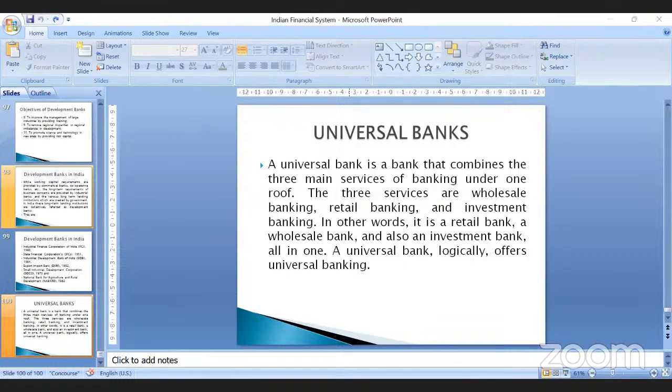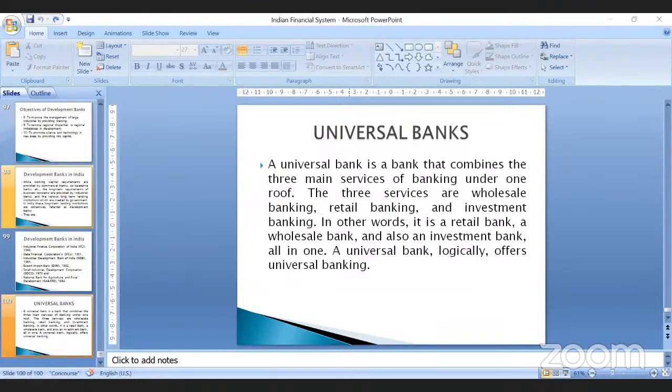Wholesale banking concentrates on large-scale funds and caters to industries. Retail banking caters to the needs of individuals. If I am a company or an industry and my requirement is large, I require large funds for my company, then I'll go for wholesale banking.